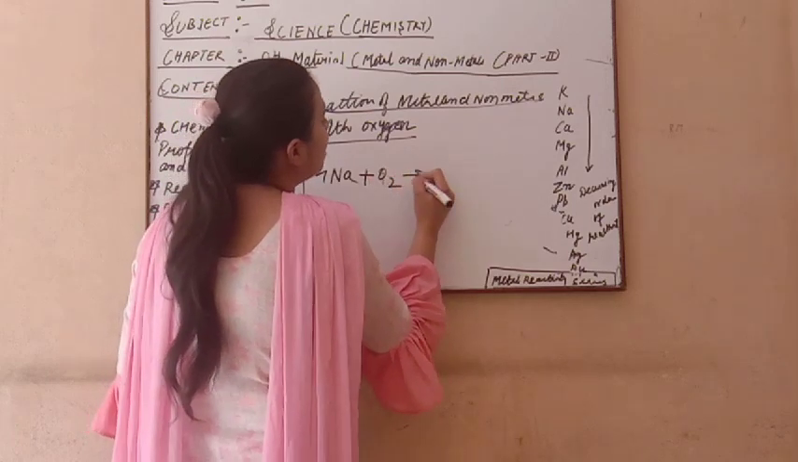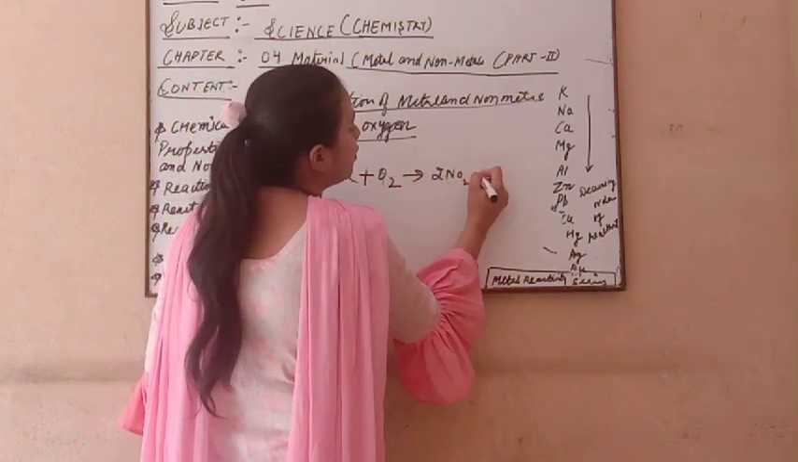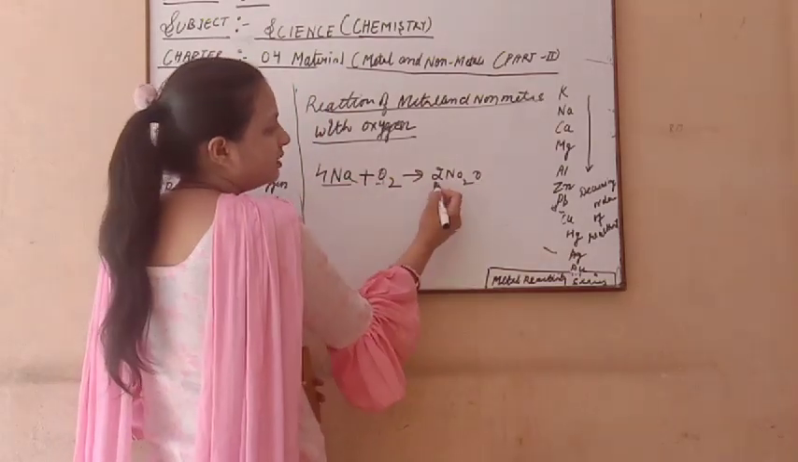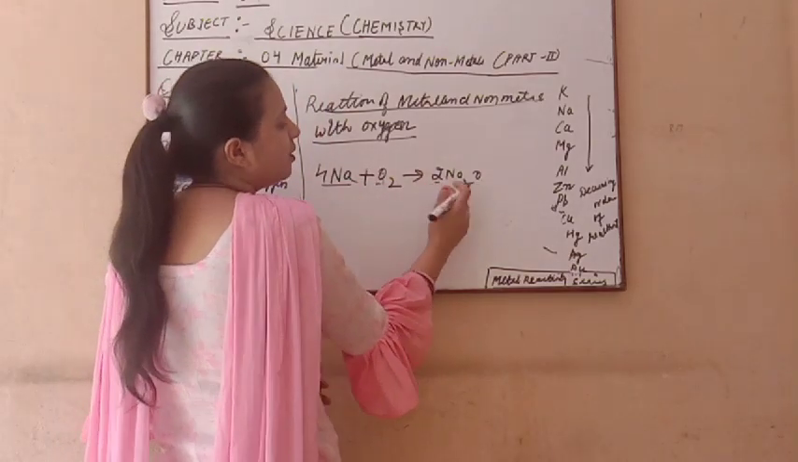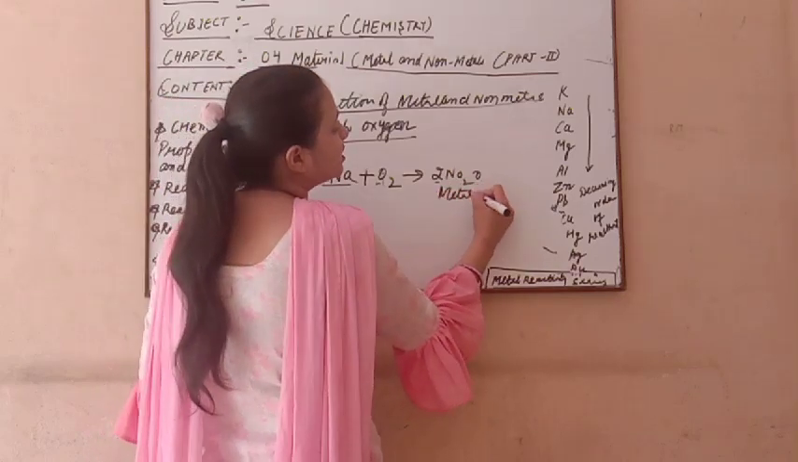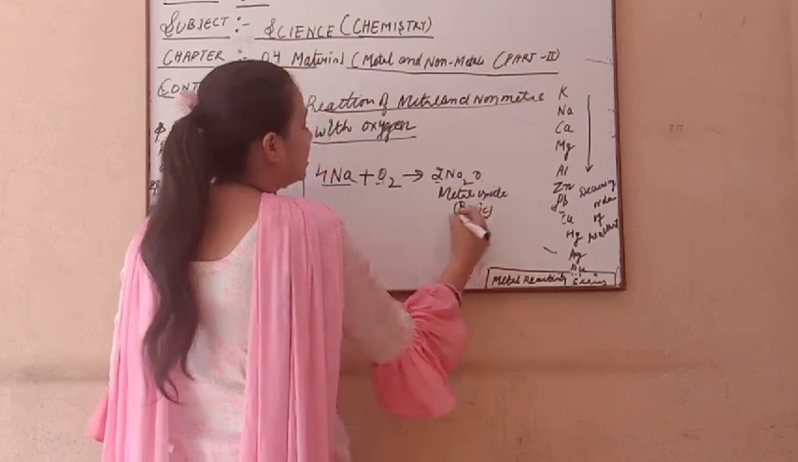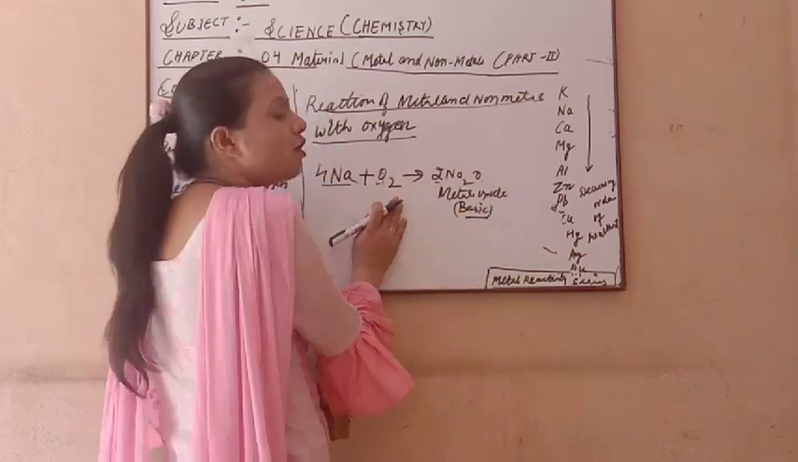What does it make here? Oxide. What oxide is made? 2Na2O, which means 2O here, and 4Na means 4Na. So this is the metal oxide. Which metal oxide? Basic metal oxide. So basic metal oxide is made by the reaction of sodium with oxygen.